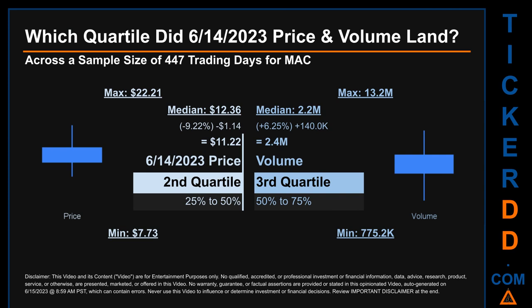Descriptively, MAC has a median price of $12.36. Therefore, June 14, 2023 price was lower from that middle marker by 9.22%. The day's volume of 2.4 million was more than the median by 6.25%.